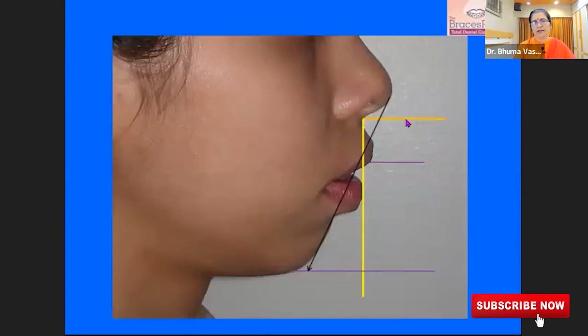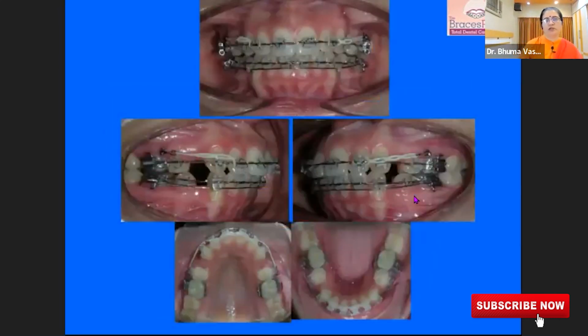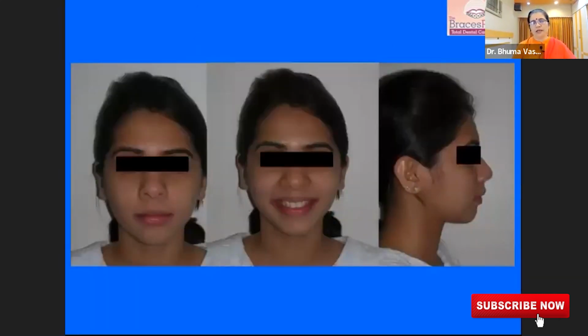This particular case has got severe prognathism, where the lower jaw is inside and the entire upper teeth are projecting out. We have treated her with ceramic braces, taking support straight away from the bone, and then the teeth have been taken in.